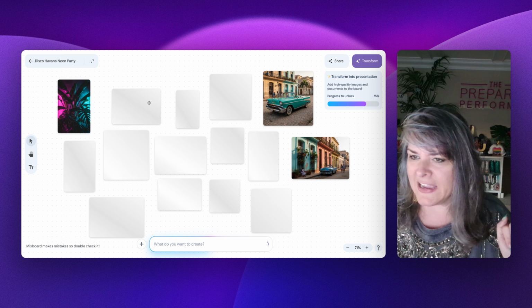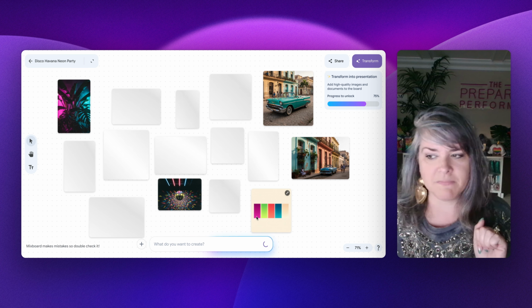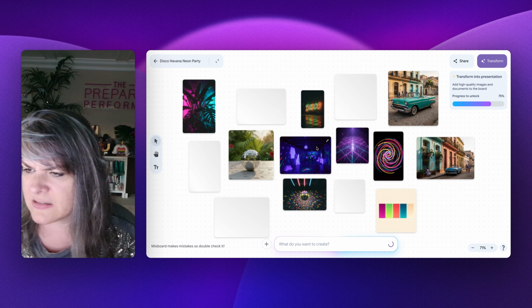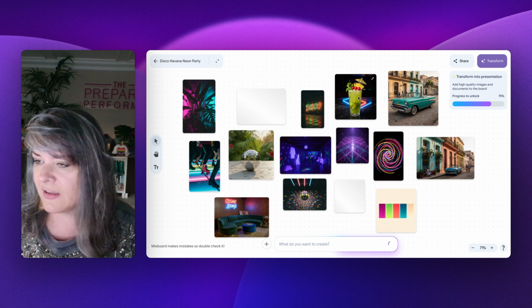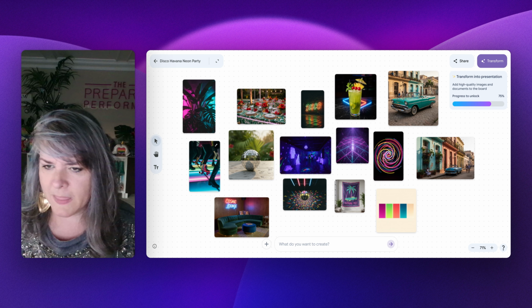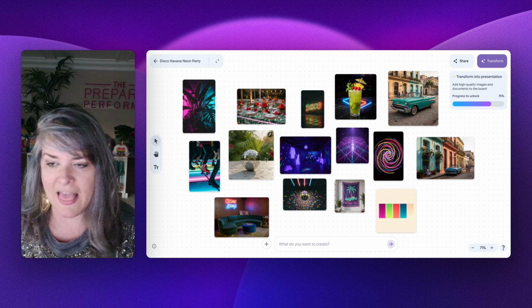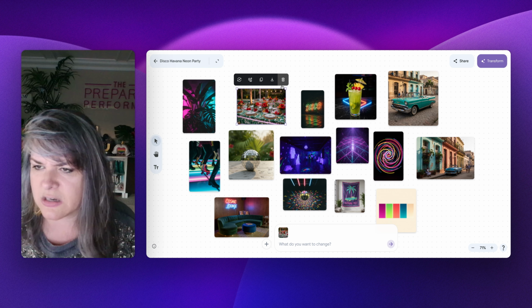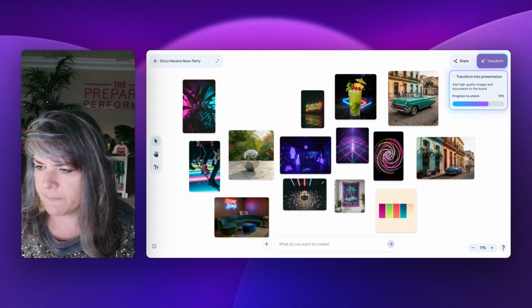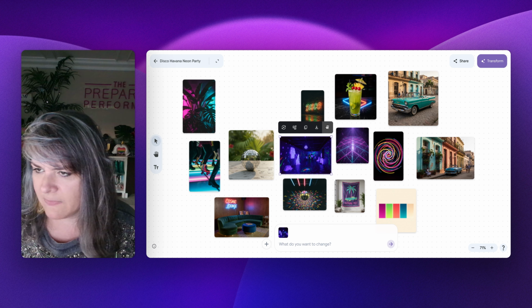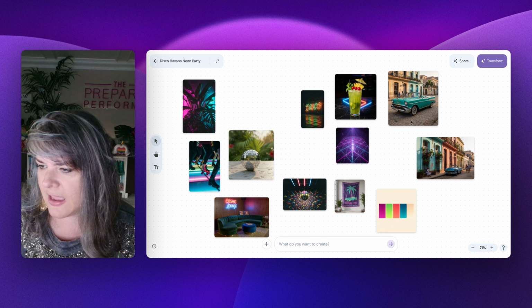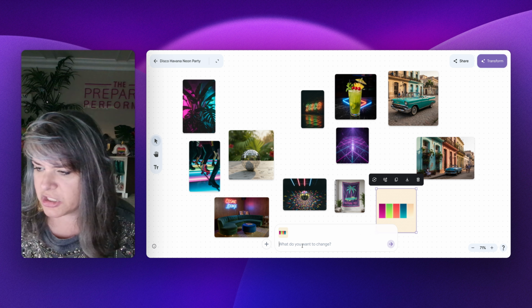So we got some Havana. Ooh, love it. Cute. I may change this one. This looks creepy and I don't want to use that one. Okay, these could be all right. This is perfect. So I'm actually just going to delete things I don't want. This has potential. This I do not like. This one, I'm going to change.